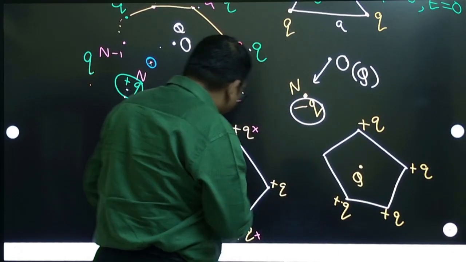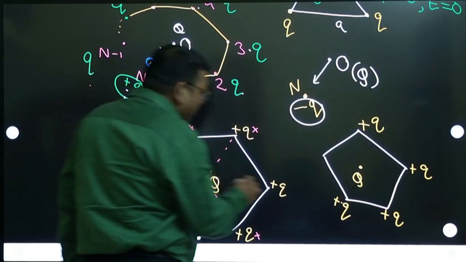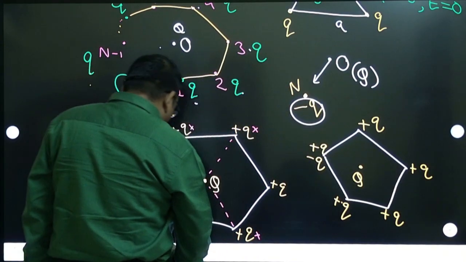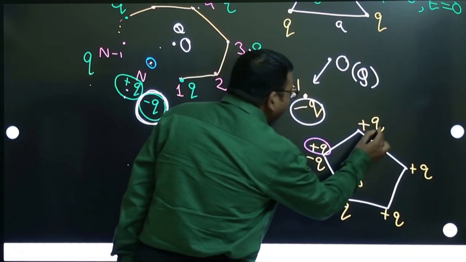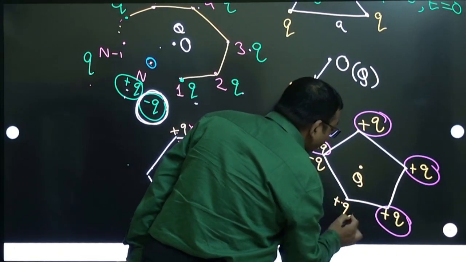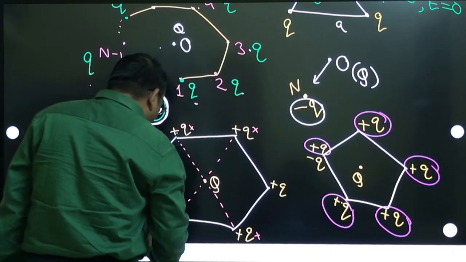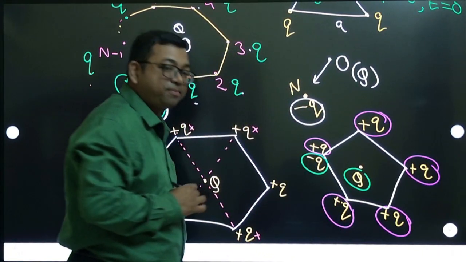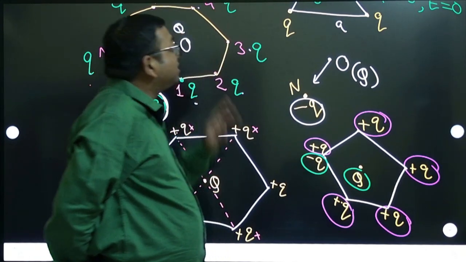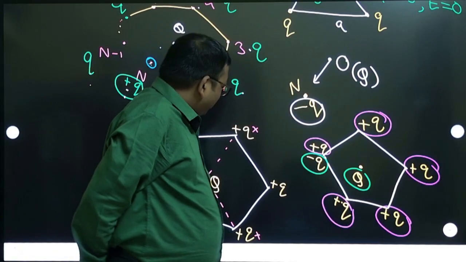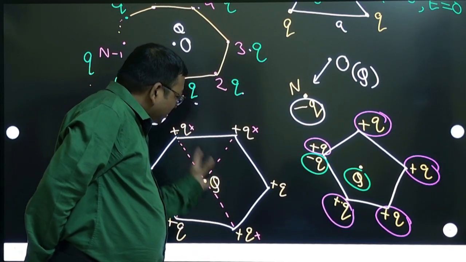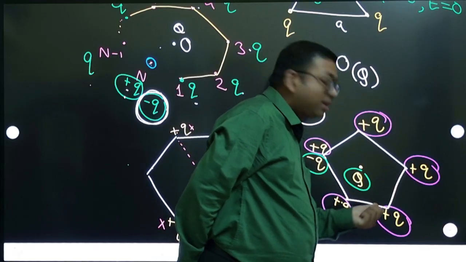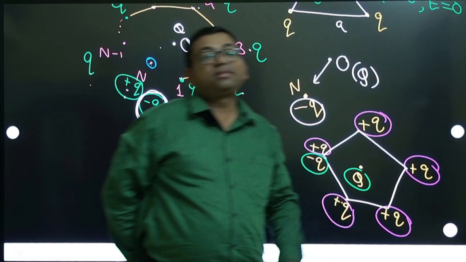So that is how we are using this idea, that if I create a charge of plus q and minus q here, the effect of all these plus q's at the center will become nil. So now you can only consider this minus q interacting with this Q. Clear? That is why this concept is used. And actually your idea is correct, but here the vector is looking very simple, so it is getting cancelled, whereas there it is not looking simple, but even that vector result will give the same conclusion.